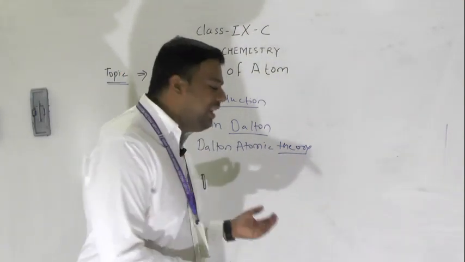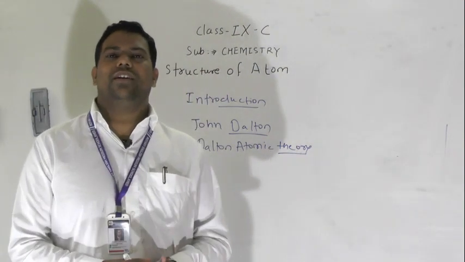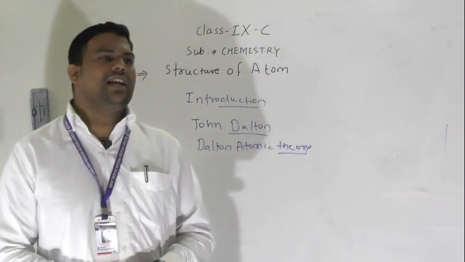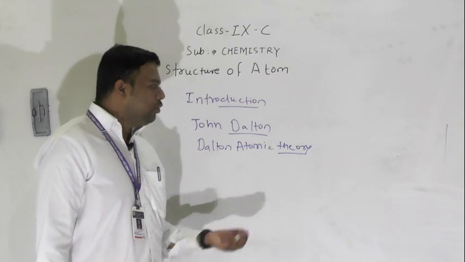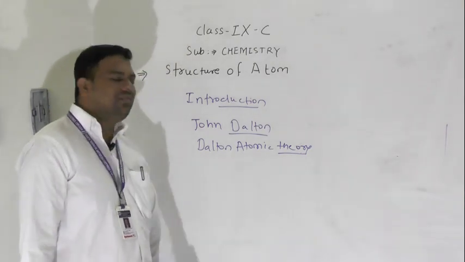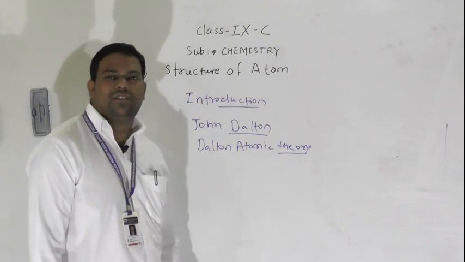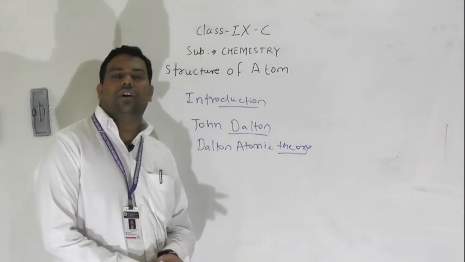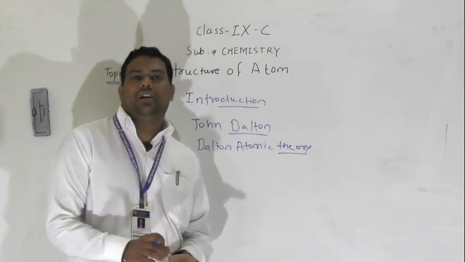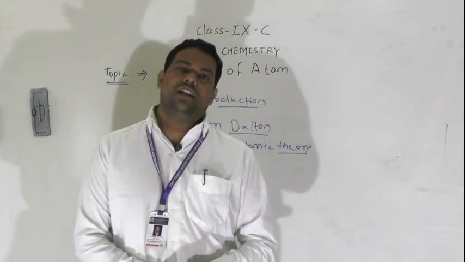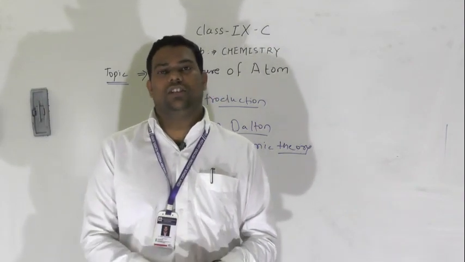Suppose you take a glass or ebonite and rub it with silk or fur. What will happen? Electricity will be generated. From this experiment, Dalton did not explain very much how glass or ebonite, when rubbed with silk or fur, generates electricity.